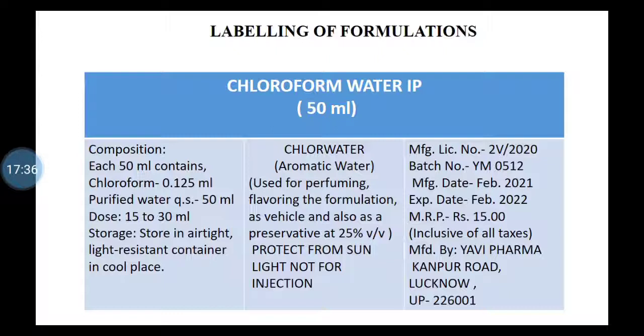Then manufactured by, the name of the company, that is important. Yevi Pharma, Kanpur Road, Lucknow, isn't it? So the name and address of the company, any name you can write down, isn't it? Now when you are actually going to prepare these preparations in the lab, while preparing the label, you can write down manufactured by Institute of Pharmacy, Devpur Dhude, isn't it? That will be the name of our college, isn't it? So these details are very important and this labeling is important. This is the concept of labeling, isn't it?